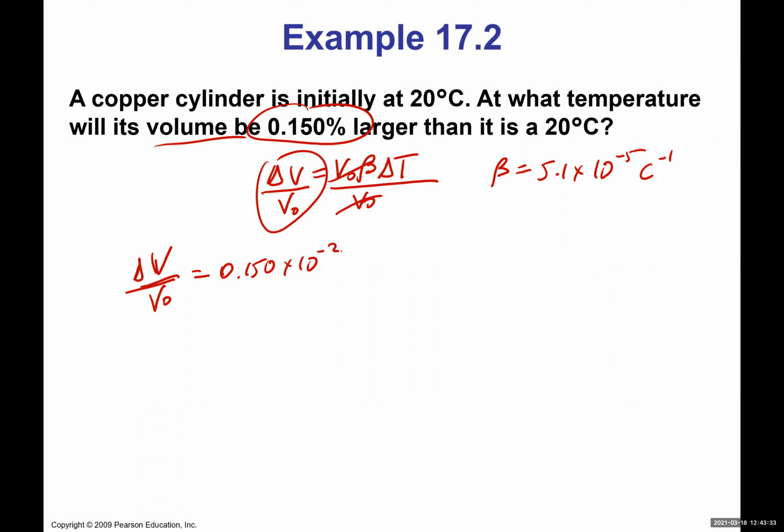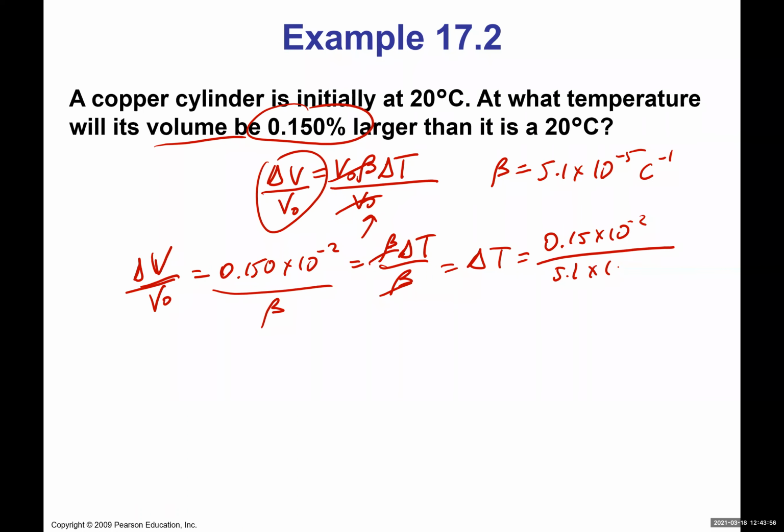Well, I know that delta V over V naught is equal to this, and according to the equation above, this is equal to beta times delta T. Okay. That means I just rearrange, divide both sides by beta, then I can calculate delta T. So delta T is equal to 0.15 times 10 to the negative 2 divided by 5.1 times 10 to the negative 5 per degree Celsius. And I can calculate delta T to be 29.4 degrees Celsius.